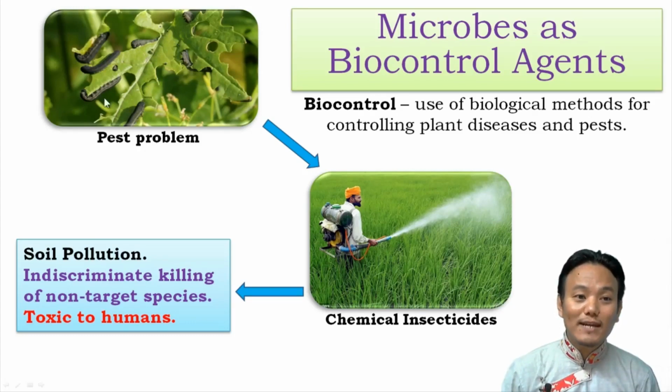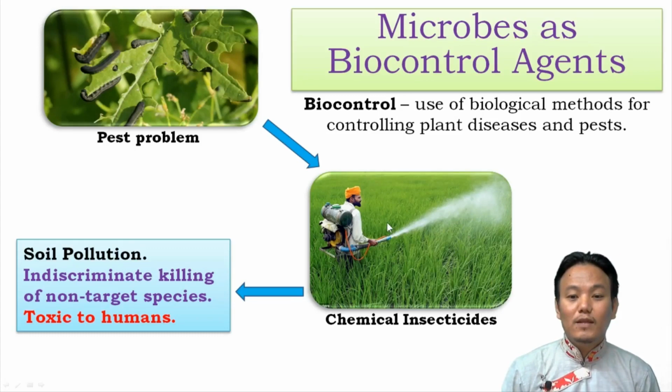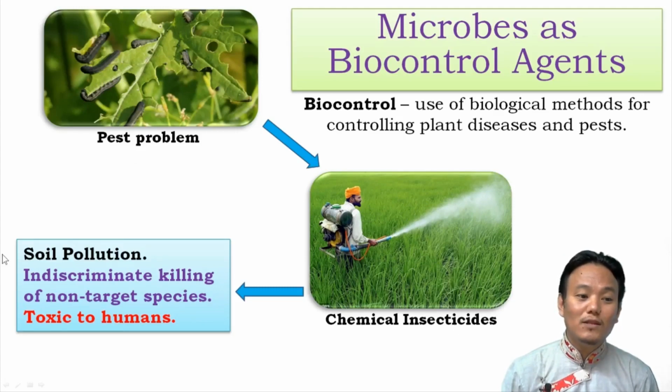Now in order to tackle this particular problem, the conventional method adopted by farmers is use of chemical insecticides. The use of chemical insecticides effectively kills off these insect pests. But along with that, it also causes some additional problems. Those additional problems are, first, use of chemical insecticides will result in soil pollution.